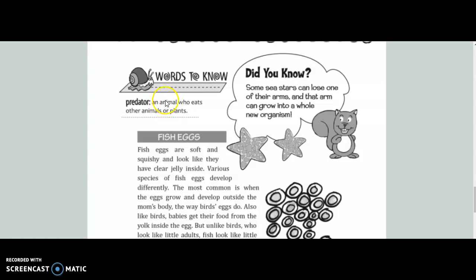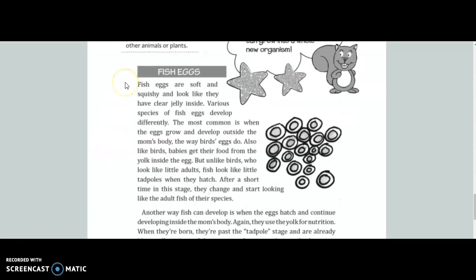Words to know. Predator. An animal who eats other animals or plants. Did you know some sea stars can lose one of their arms and that arm can grow into a whole new organism? Ooh. Fish eggs.